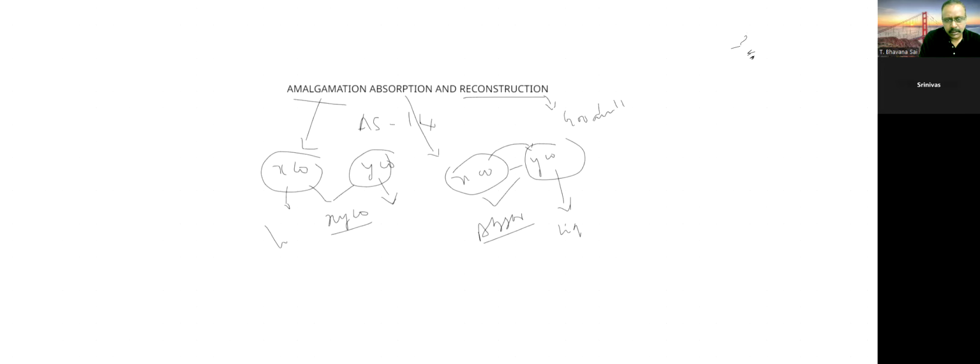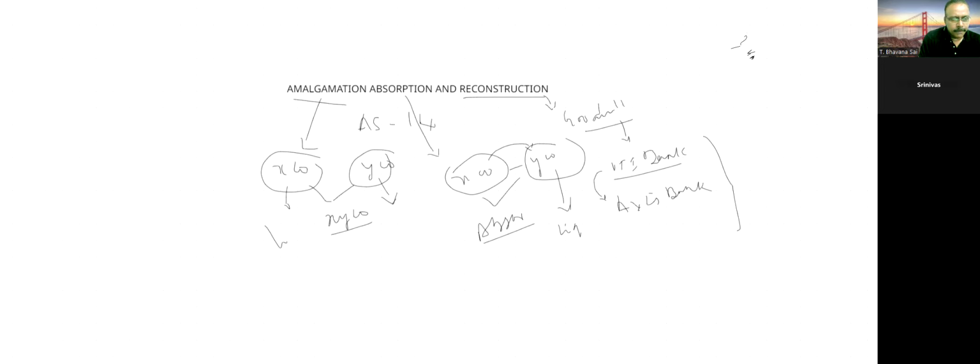For example, UTI Bank was there. When UTI Bank lost its goodwill in the market, it was converted into Axis Bank. So this is a case of reconstruction.